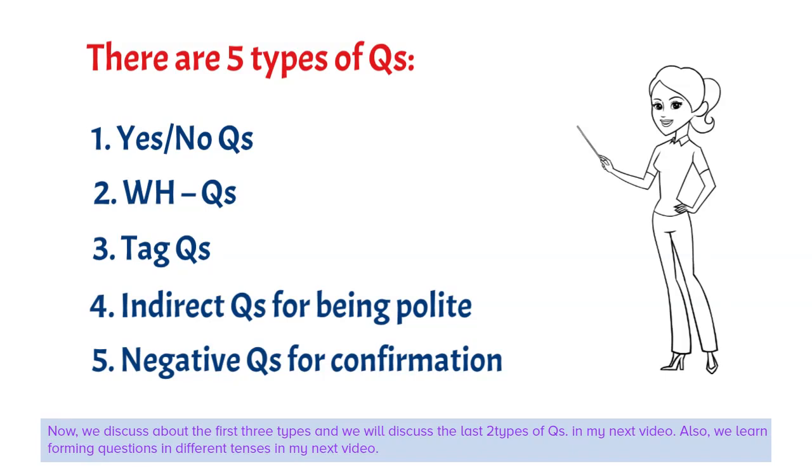Now, in this video, we discuss about the first 3 types and we will discuss the last 2 types of questions in my next video. Also, we learn forming questions in different tenses in my next video.